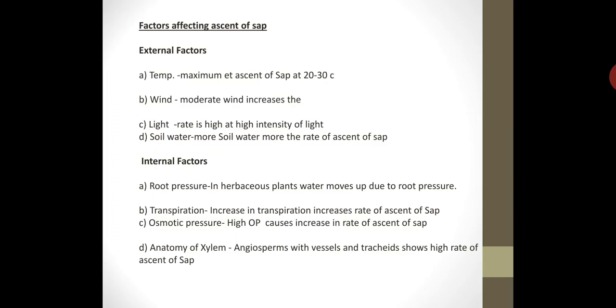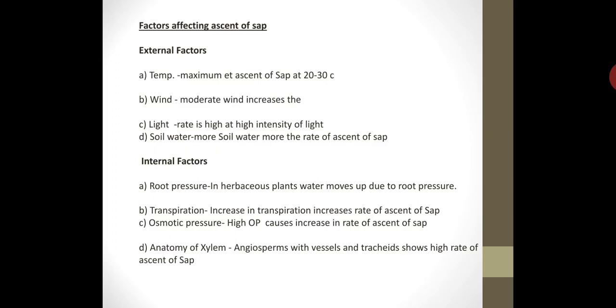Second factor, wind. Moderate wind increases the rate of ascent of sap because increase in wind velocity increases the loss of water by transpiration. And as the transpiration rate increases, the rate of pulling the water from the xylem also increases, and finally we can say ascent of sap increases.